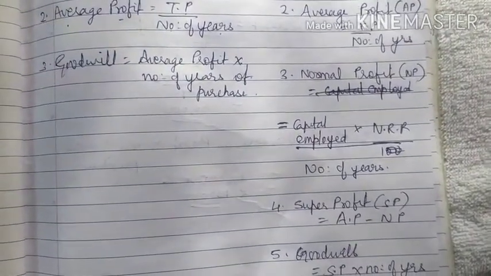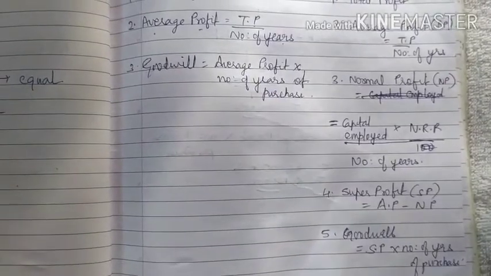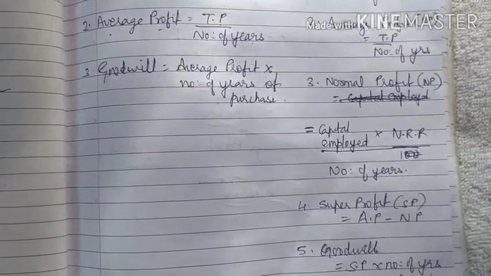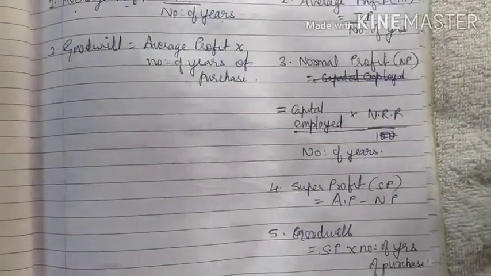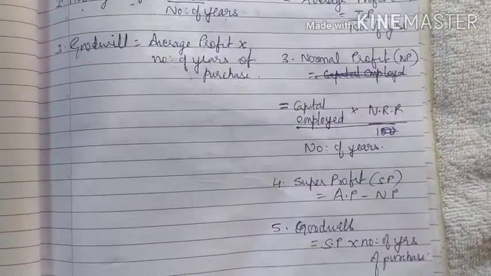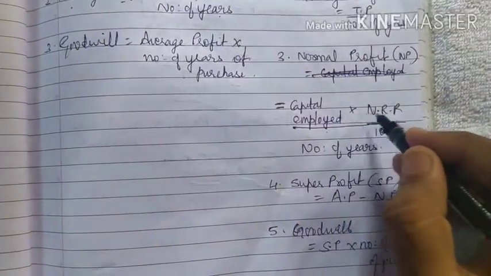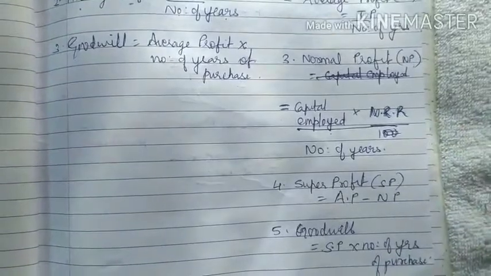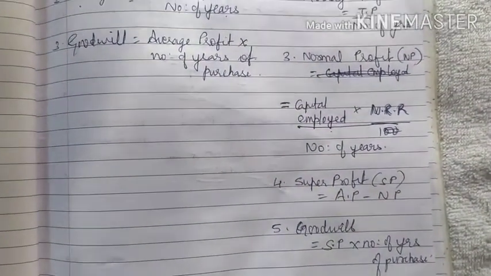So capital employed means the amount that is invested in the business. The amount that is invested in the business is called capital employed. Same formula: capital employed equals assets minus liabilities. Then capital employed into normal rate of return, NRR, normal rate of return. Normal rate of return means expected return.